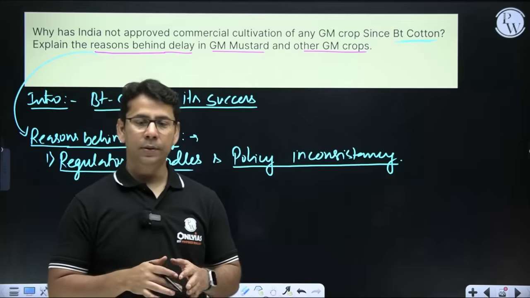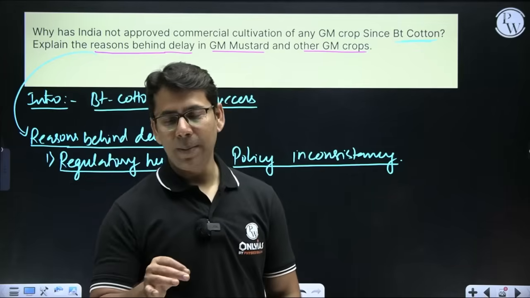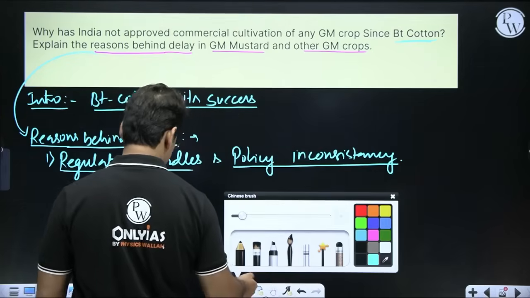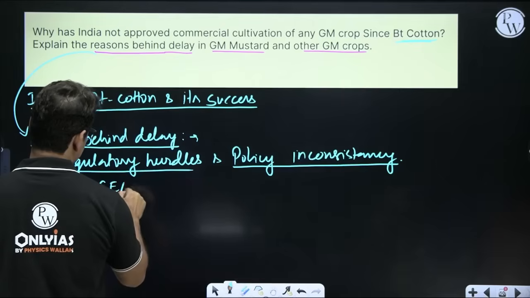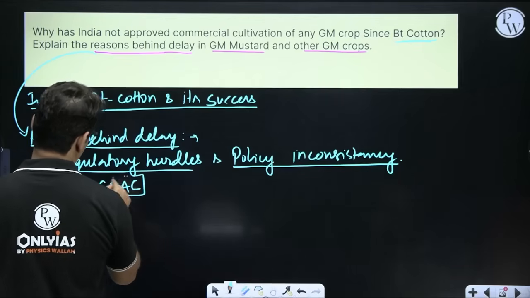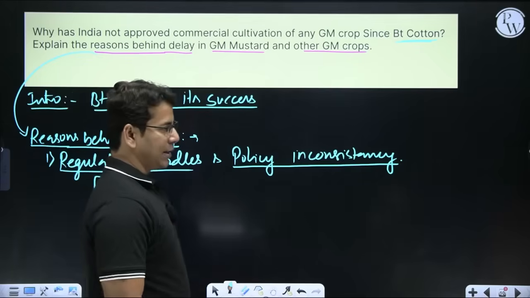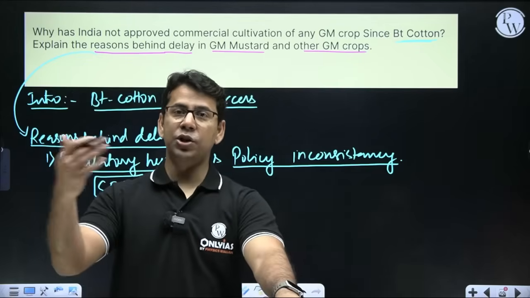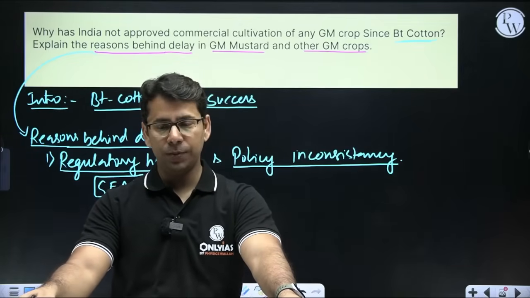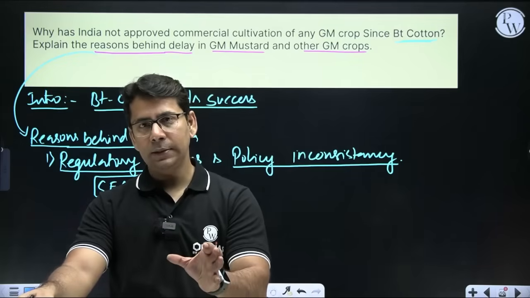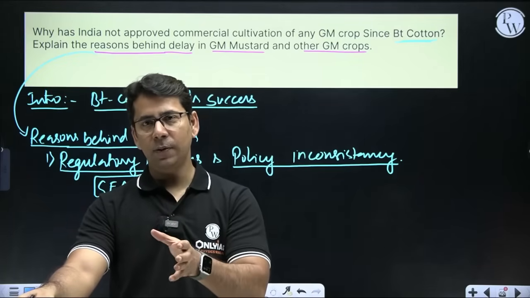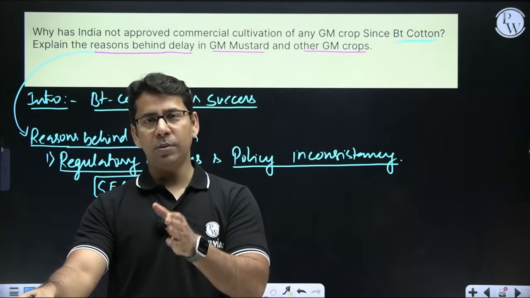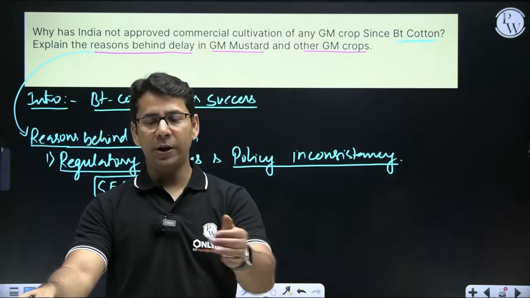Now what is that? You know that in India we have something called GEAC. I don't need to mention more about it, but GEAC, the Genetic Engineering Appraisal Committee under the Ministry of Environment, Forest and Climate Change, is the authority and committee which takes decisions and gives recommendations about GM crops and their application, right? This committee, which is basically scientific in nature, will assess, will read the reports of the field trial, and will give the final verdict.